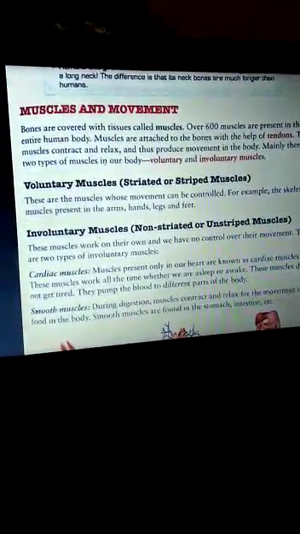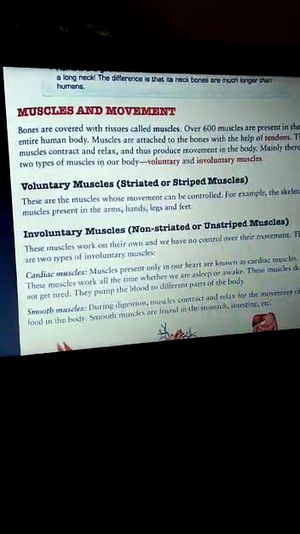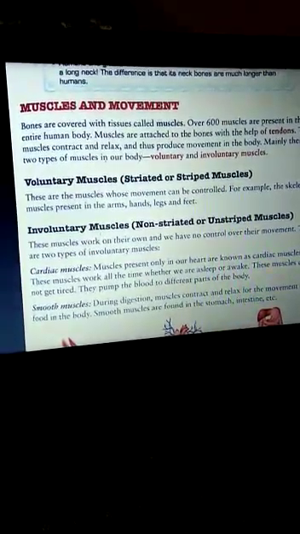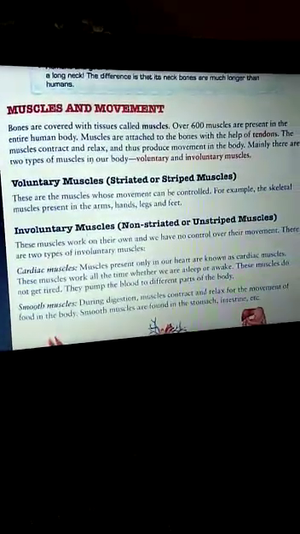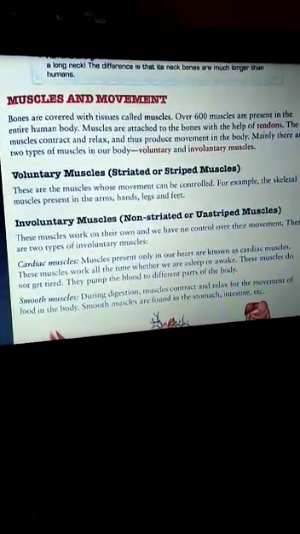We also studied the different kinds of joints in our body and their types. We studied that in our previous classes, and now the muscular system.